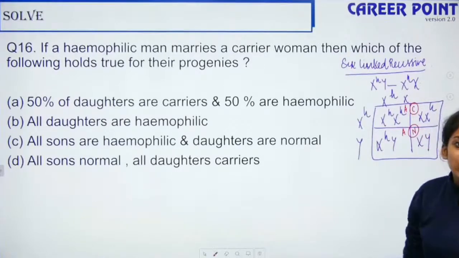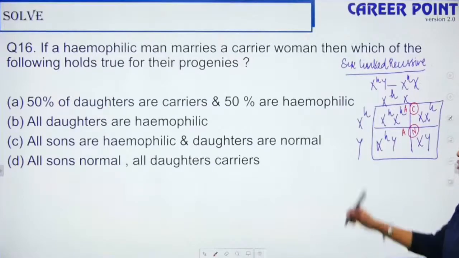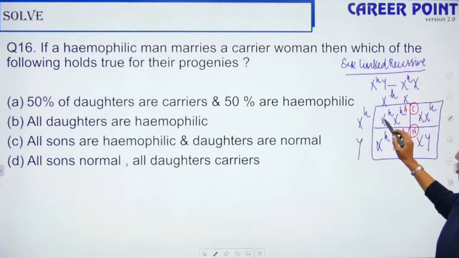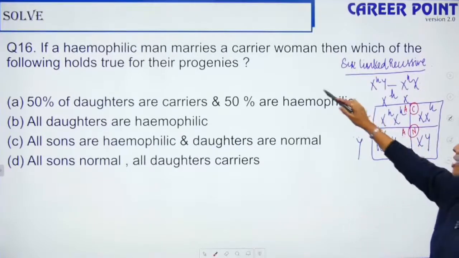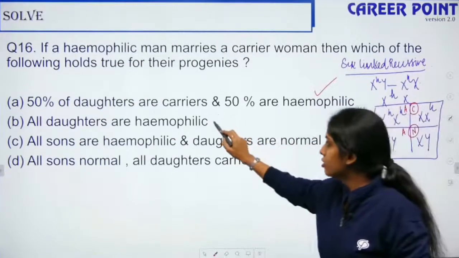Let's look into the options. 50% of the daughters are carriers and 50% are hemophilic. Perfectly right. There are 2 daughters, so one part of the daughters is hemophilic and the other is carrier. All daughters are hemophilic is wrong.